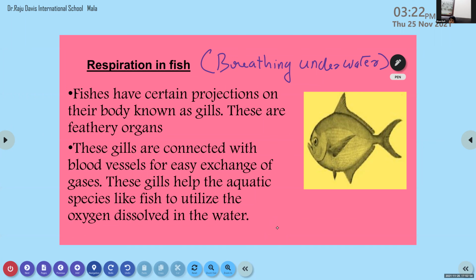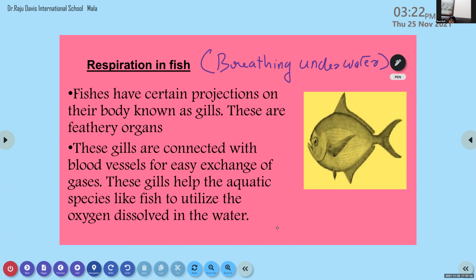So up to here, we were discussing respiration in different kinds of organisms. Now we are starting with respiration in human beings. Any idea about the respiration in human beings? Lungs. Okay, so we can start. Sanaika, what are the different respiratory organs present in the case of human beings? Lungs, nose, nostrils, nasal cavity. Yes, very good.